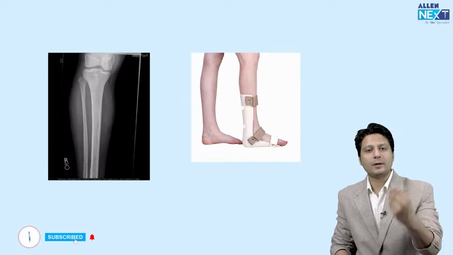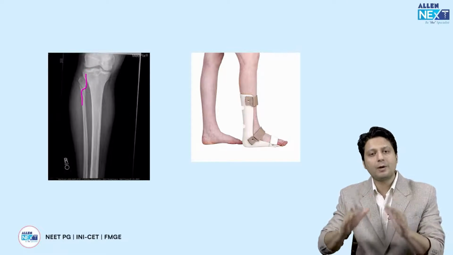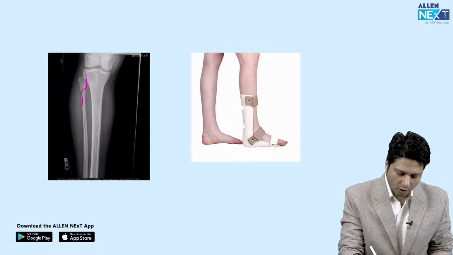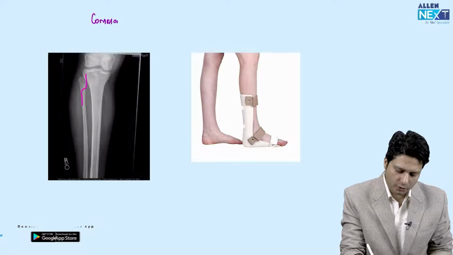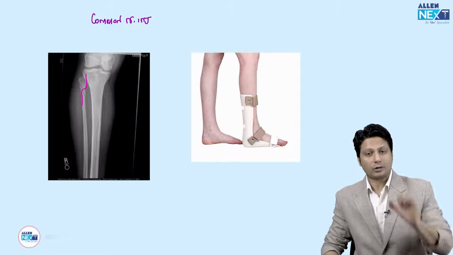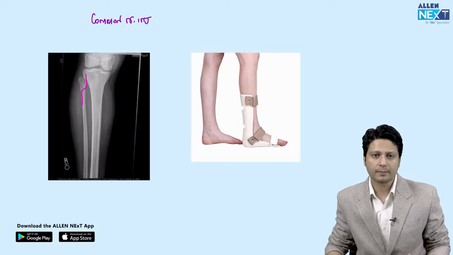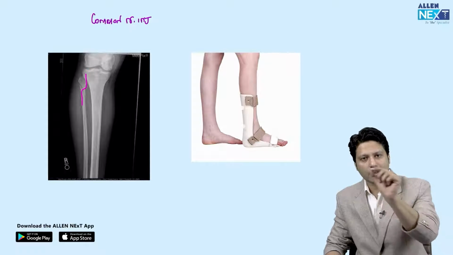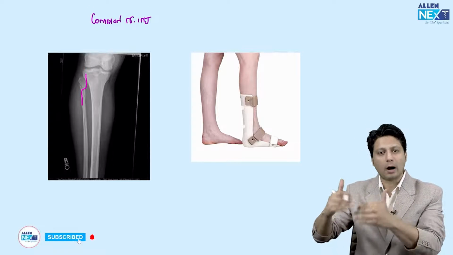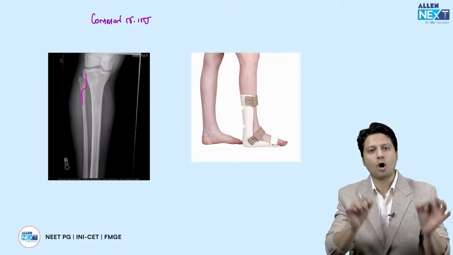Similarly, the common peroneal nerve injury. All of you know that the name of the nerve which is lying in close approximation with the proximal aspect of the fibula is the common peroneal nerve. So for common peroneal nerve injury, the questions you will get will be either a fracture of the proximal fibula, or a stab injury into the proximal aspect of the knee joint on the lateral surface, or a gunshot onto the knee joint on the lateral surface. So all these injuries will build up the expectation that possibly a question related to common peroneal nerve injury is asked.